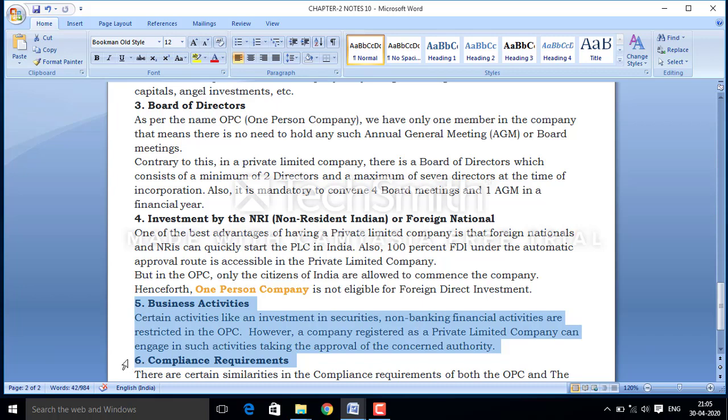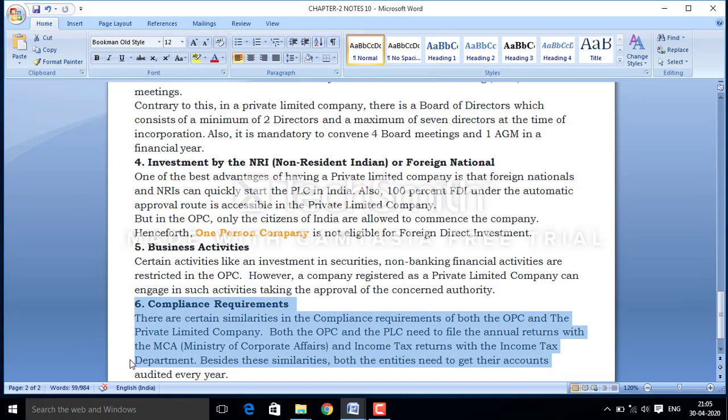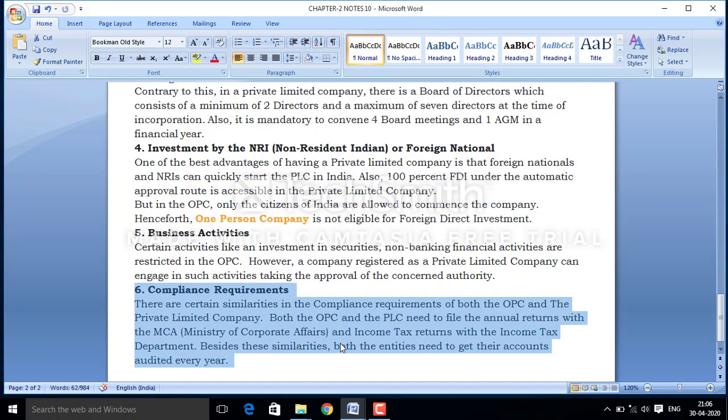Now next is compliance requirement. On the basis of compliance requirement, the difference between OPC and private limited company: there are certain similarities of compliance requirement in both OPC and private limited company. But regarding the terms of the income tax, they are different and they need the audited report every year.